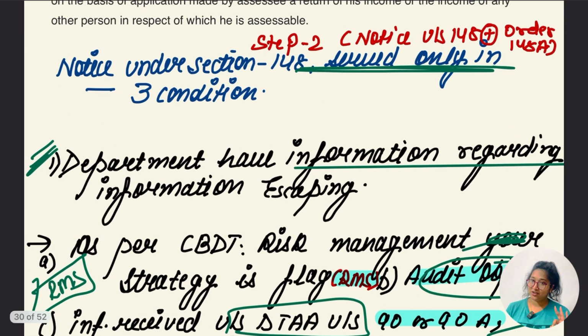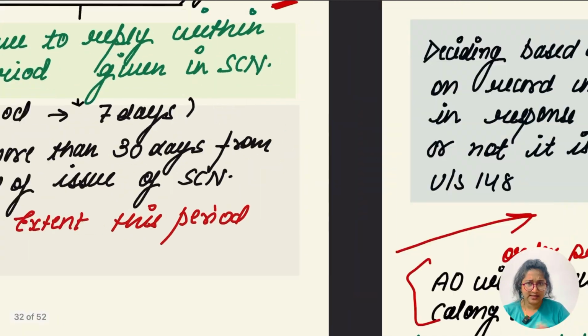ठीक है. So there are 3 conditions, right? If the department is having information related to income escaping, ठीक है ना, 151 approval is to be taken from the higher authority, or 148A related to that order. Remember कौन सा वाला order? The inquiry is going to be conducted, right? And the opportunity of being heard is given. For this inquiry also they have to take the approval from the higher authority. 7 days time period limit was in the show cause notice. The SSC has to reply, right? 7, not more than 30. But in some cases the AO can grant relief. I mean extend, give the extension. ठीक है. Hope so this was also clear.